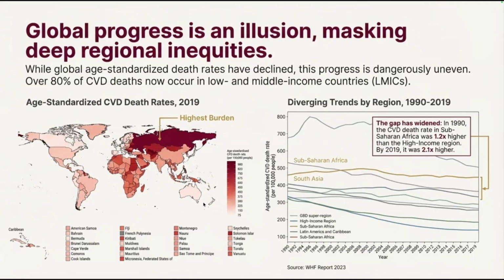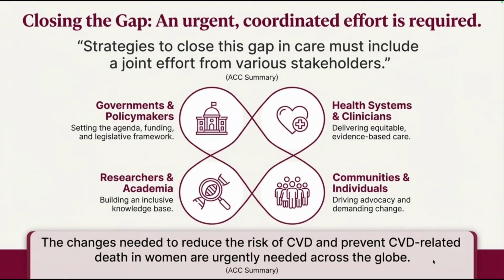Global progress is an illusion, masking deep regional inequities. I think this is something we see over and over again, where people are celebrating successes that undermine the great deal of suffering that the impacted populations are seeing. And so, this looks like it's coming from a WHF report. So I want to double check World Health Forum if that's what that is, and double check these numbers. And so to close the gap, it requires a coordinated effort, at least from this perspective.